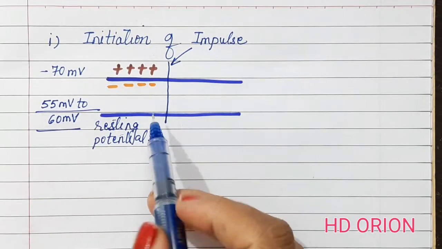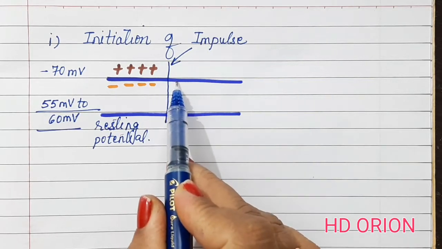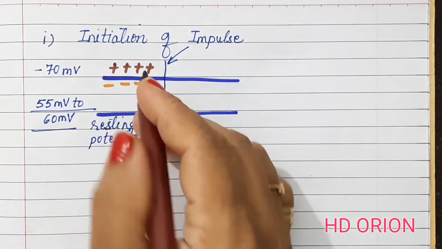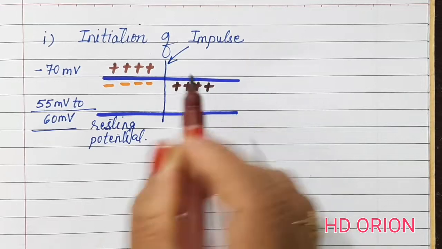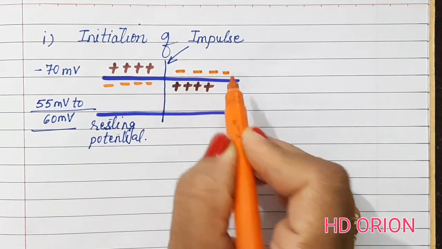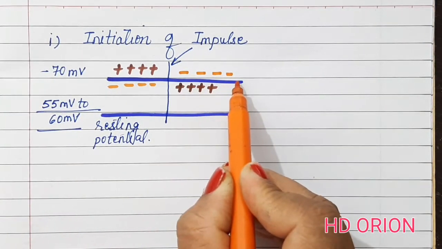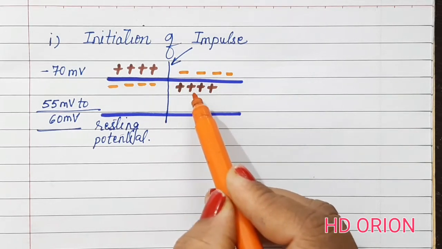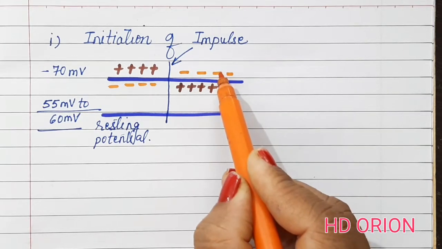When this is received, what happens is this polarity changes and the permeability in the membrane also changes. This becomes more permeable to sodium ions, and therefore the inside of the membrane becomes positively charged and the outside becomes negatively charged. Since the neurilemma has become more permeable, the sodium ions come inside. With each 3 sodium ions inside, the 2 potassium ions go inside.